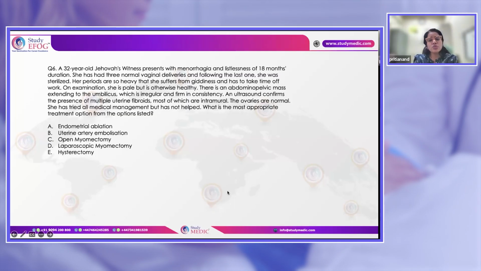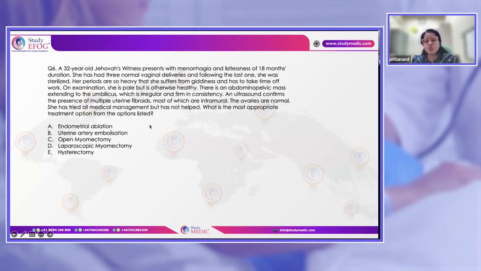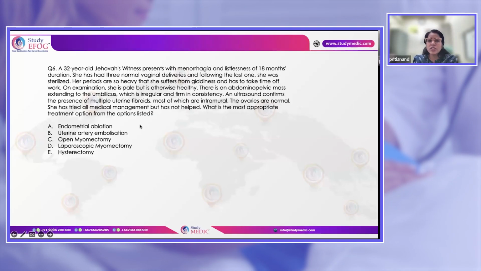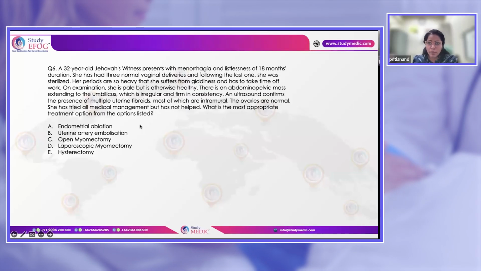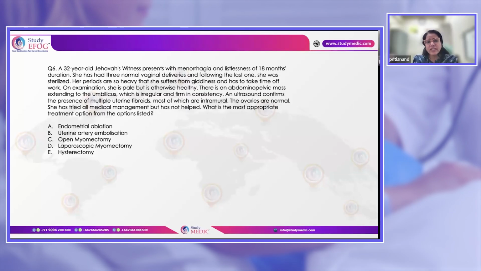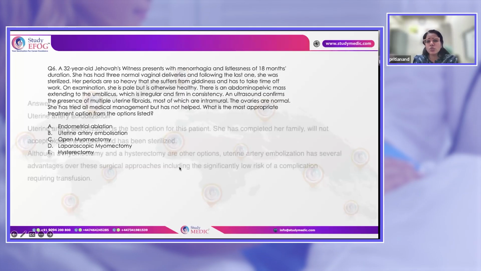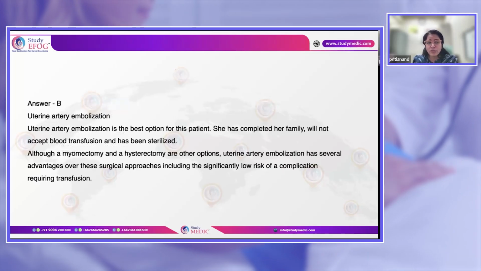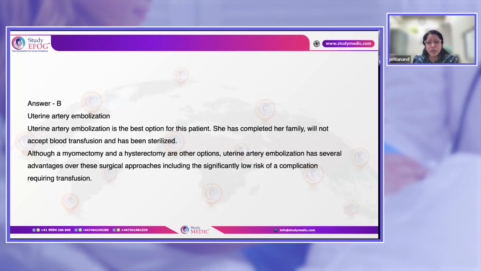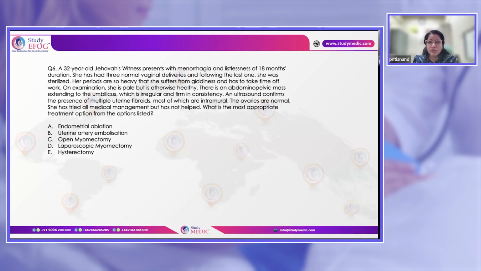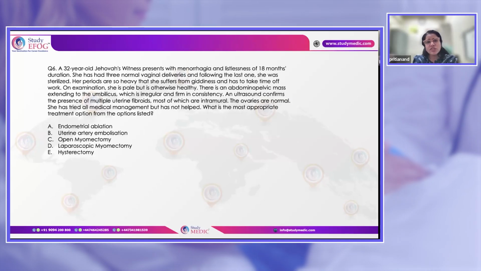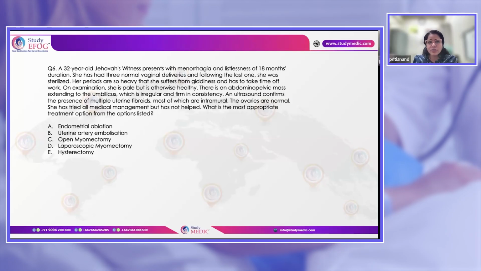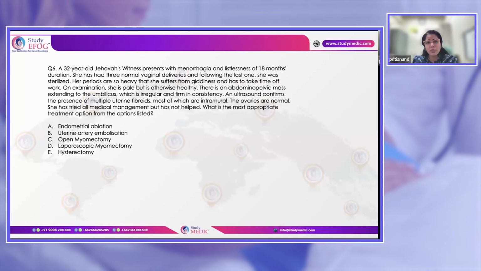So in these patients, in whom with hysterectomy blood transfusion can be an issue, ideally, because medical management has failed, they are the candidates where minimal surgical options like UAE can be offered. Provided before UAE, you have to confirm she has completed her family. Total hysterectomy will be a problem for her, because first of all, she is very young, and second, she is a Jehovah Witness where the hysterectomy might bleed a lot, may require blood transfusion because of multiple fibroids, which she won't agree to.